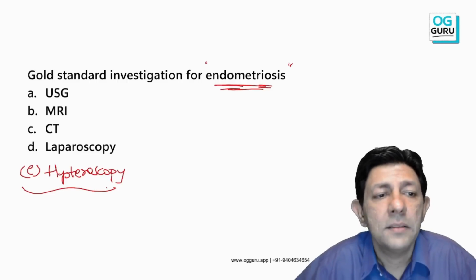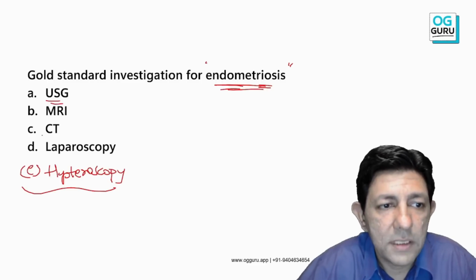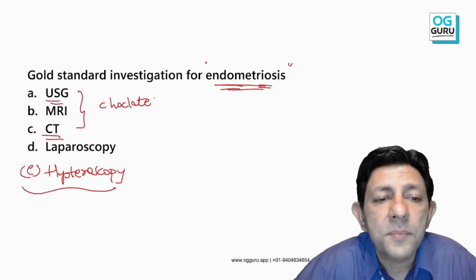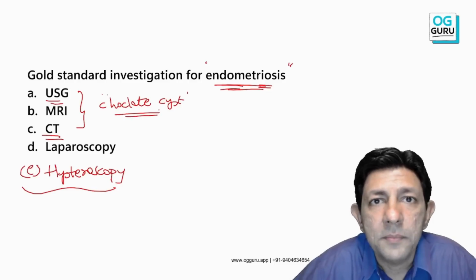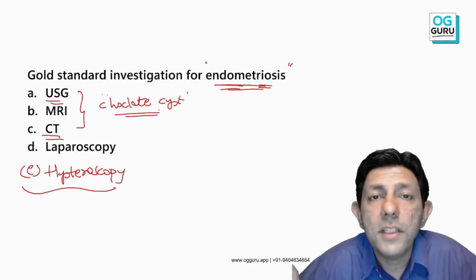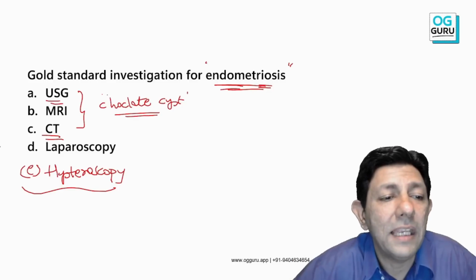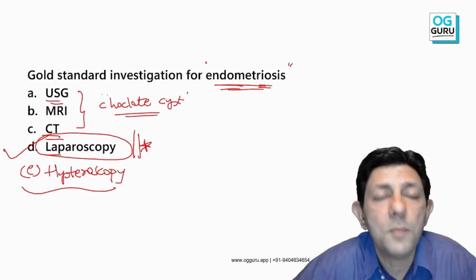So please understand, ultrasonography or even CT scan or MRI may at the most only see a chocolate cyst. If there is a chocolate cyst, it will be picked up on USG. But chocolate cyst may not be present. So now please understand it. Seeing is believing. What does seeing is believing mean? Laparoscopy is preferred. And why? Because we can not only diagnose it, simultaneously treat it.